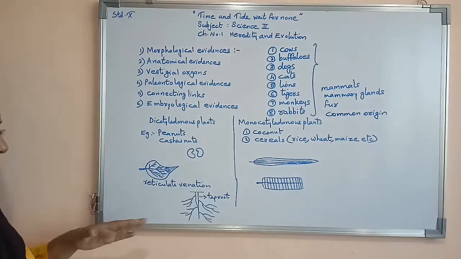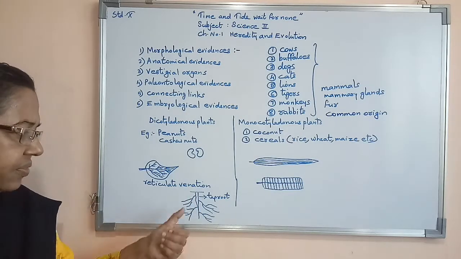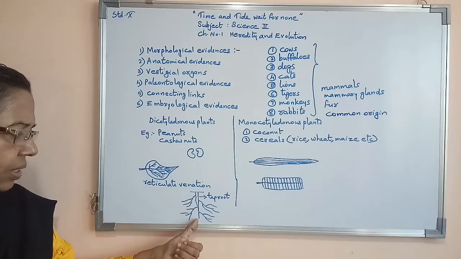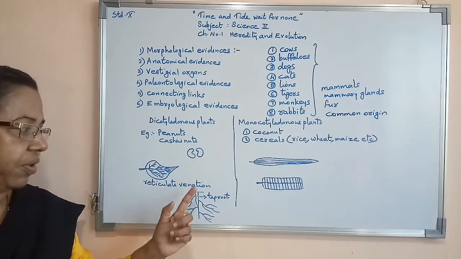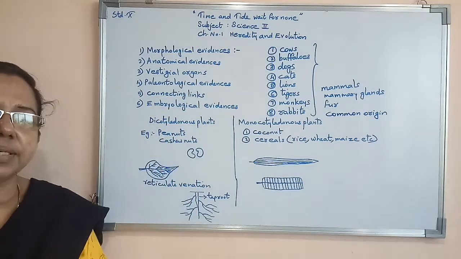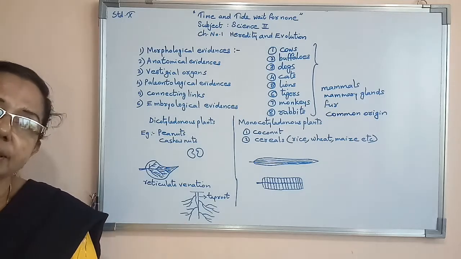Then secondary, tertiary, like that. We can say this is the first root, the main root. After that, secondary, tertiary, like that, different types of roots will be there in dicotyledonous plants. All types of dicotyledonous plants will have a taproot system.